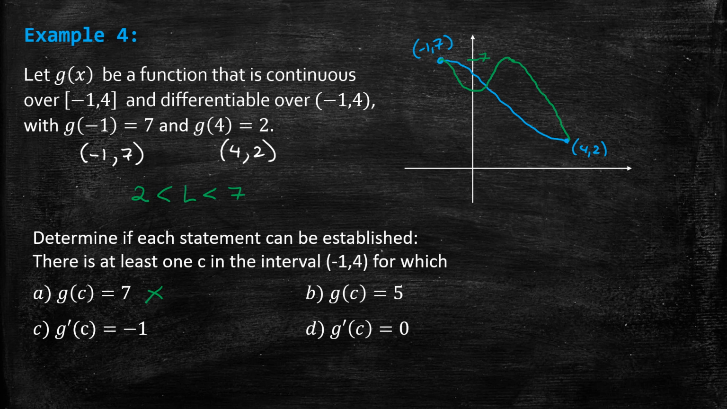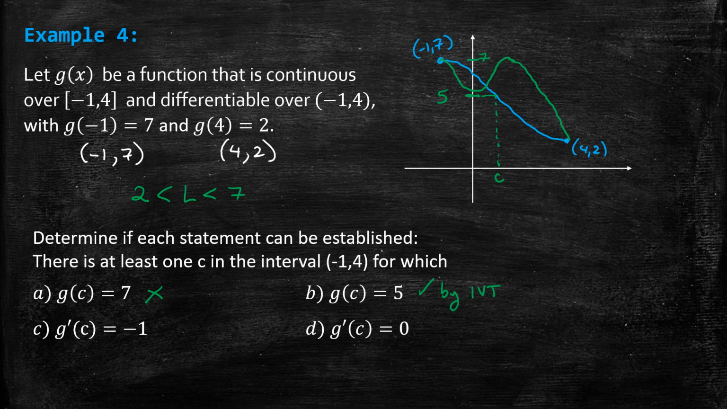On the other hand, G of c equals 5. So 5 looks like it's around here maybe, and because 5 is between 2 and 7, there is definitely a value of c for which that is true. So this would be true by the IVT, the Intermediate Value Theorem.